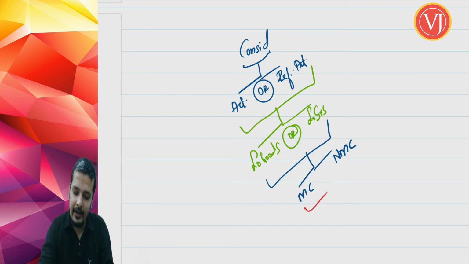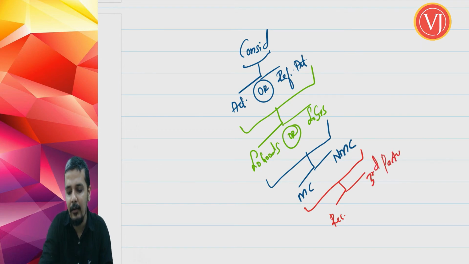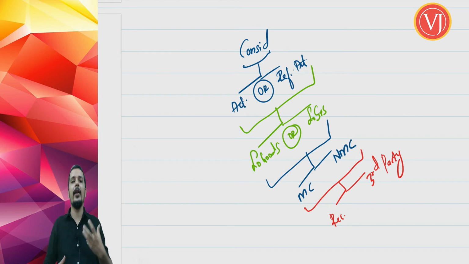And the consideration that is paid can be paid by the recipient or third party on behalf of recipient. So this is what you have to understand when you talk about consideration. Consideration is for what? For doing an activity or refraining from doing an activity, not doing an activity. That activity may result into supply of goods or supply of services.